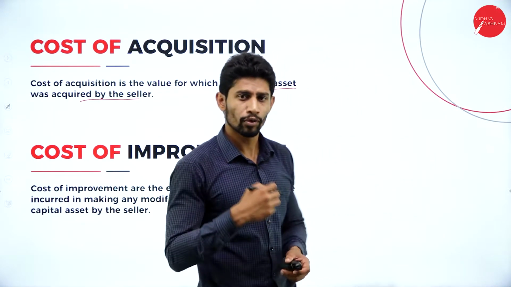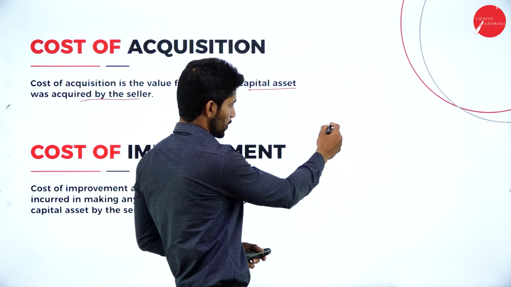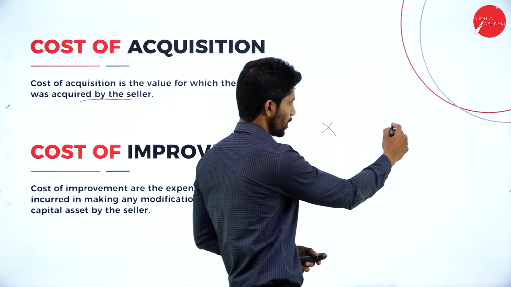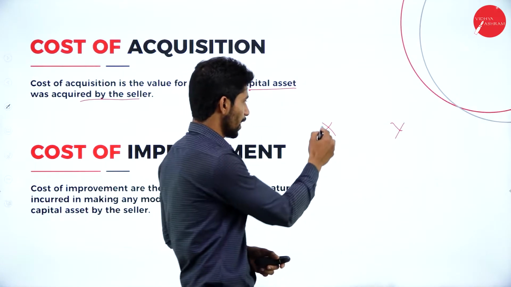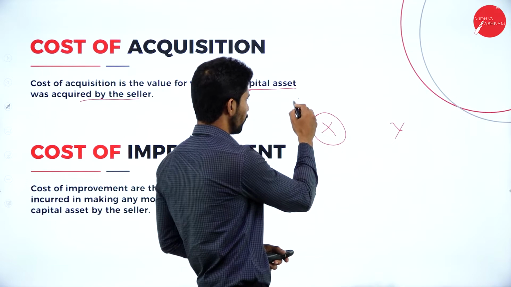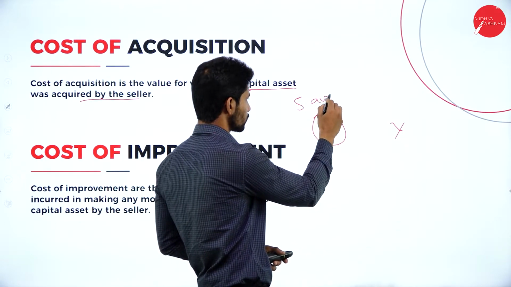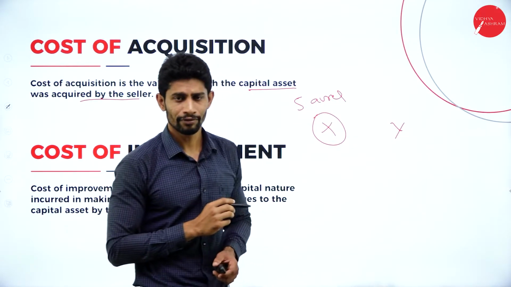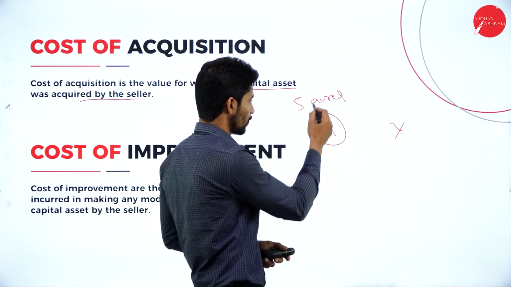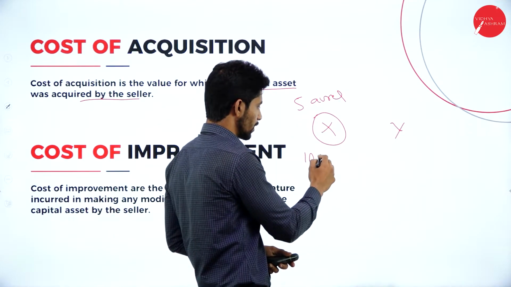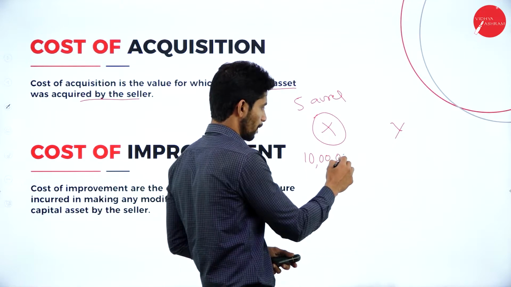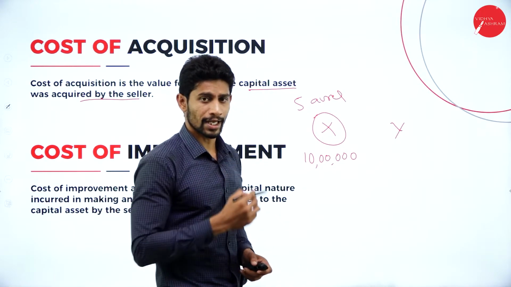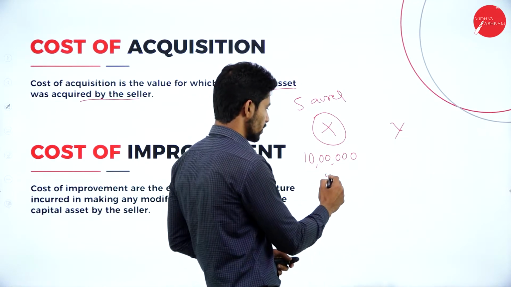Once again, I'll give one more example. We have two parties, Mr. X and Mr. Y. Mr. X is having 5 acres of land, and he acquired that land by paying 10 lakh rupees in the year 2005.